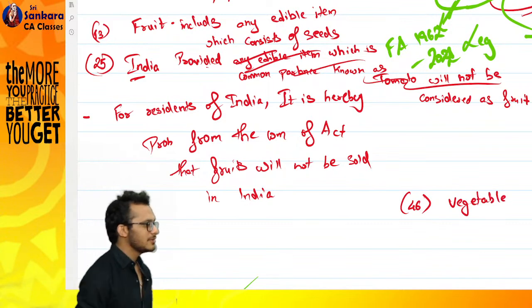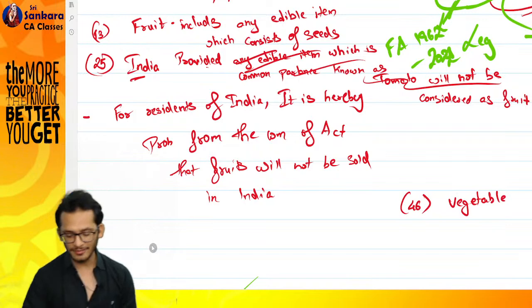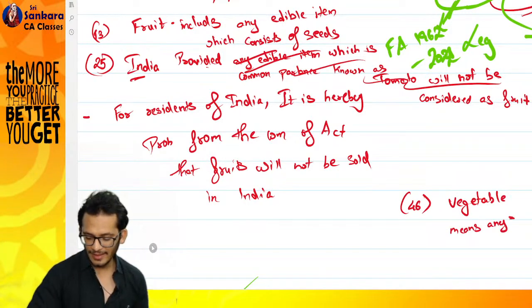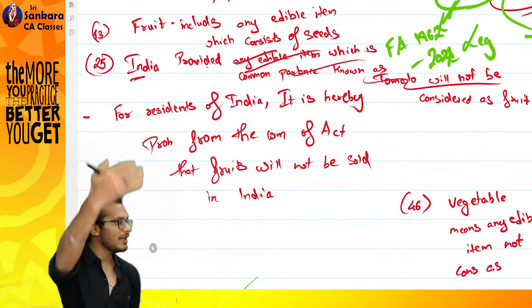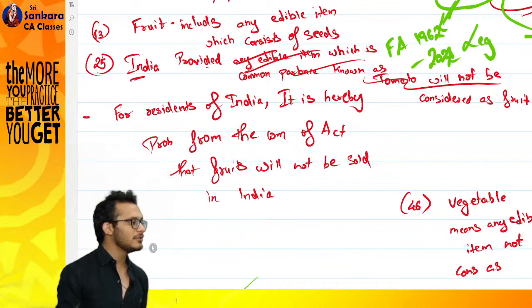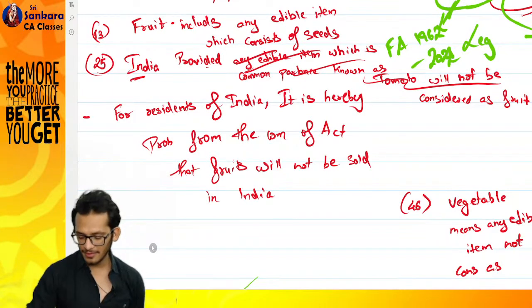Tell me, how do you want to define vegetable? Very good. Vegetable means any edible item not considered as fruit. Do you want to take the pain to again define what is a vegetable, when you have already defined what is a fruit? Everything balance will be called a vegetable. That's all.